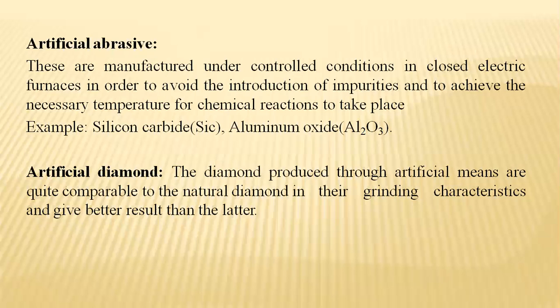Nominally, these kinds of grinding wheels are manufactured under controlled conditions, typically in closed electric furnaces, in order to avoid the introduction of impurities, so the impure materials get eliminated, and particularly to achieve the necessary temperature for chemical reactions to take place. Examples are silicon carbide and aluminum oxide.